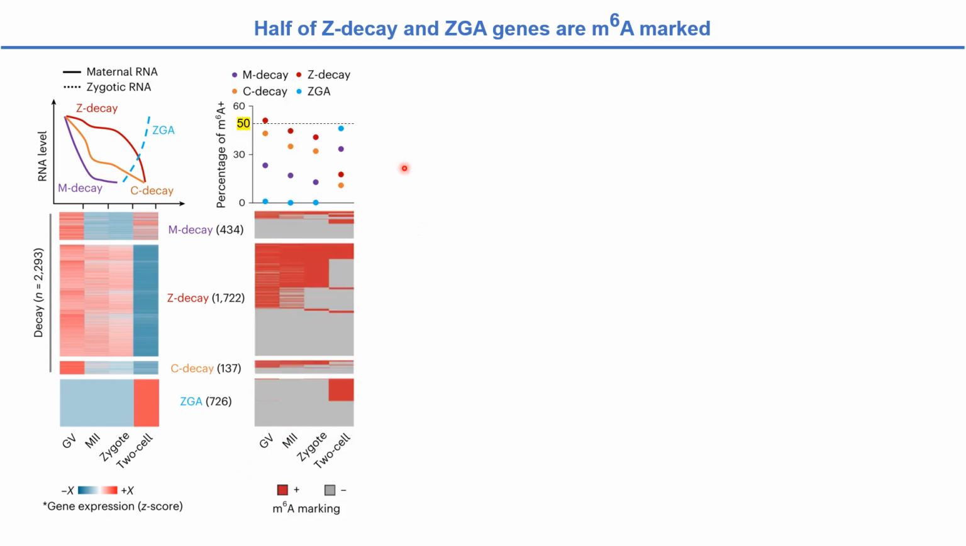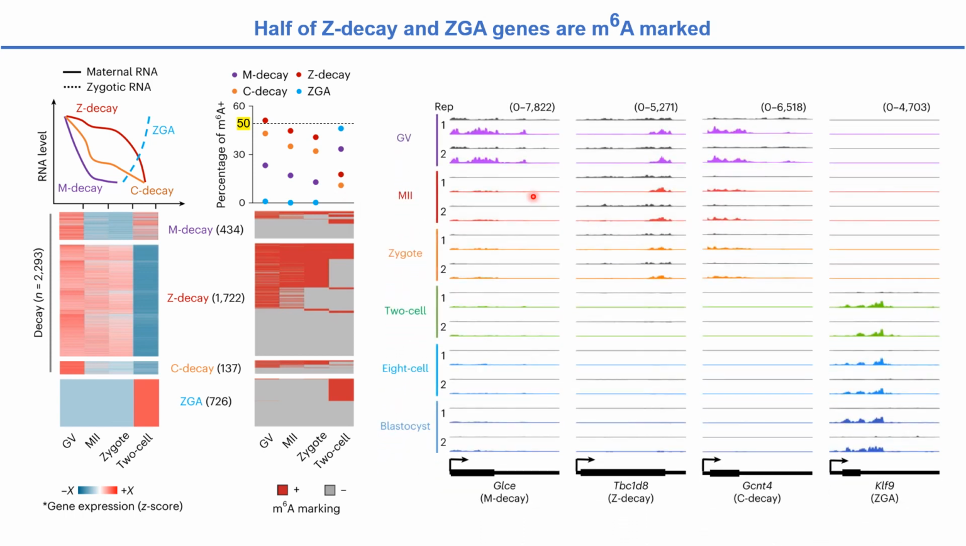We found around 50% of ZDK genes and the ZGA genes are m6A modified, while the ratio of m6A modified ones is a little bit lower than 50% for CDK genes, and is less than 30% for MDK. Here we show some examples. We can clearly see the m6A profiles at the specific stages. For example, MDK gene GLCE, ZDK gene TBC1D8, CDK gene GCNT4, and also the ZGA gene KLF9.